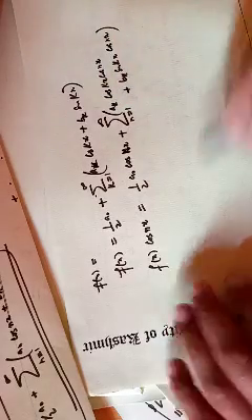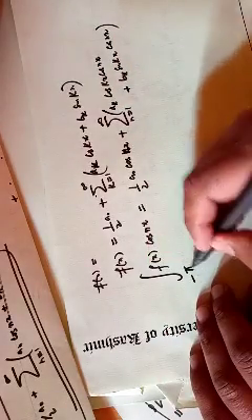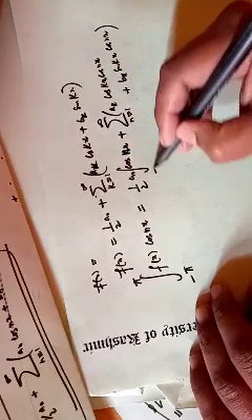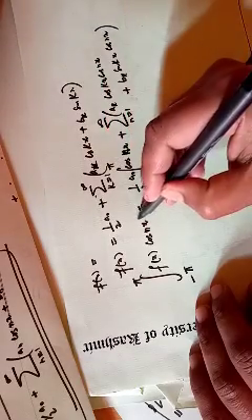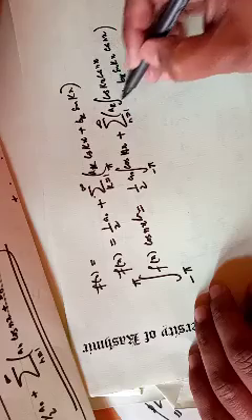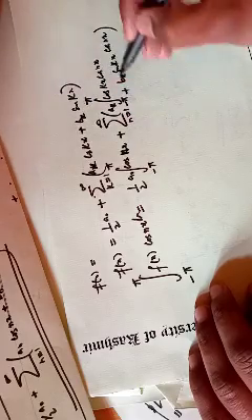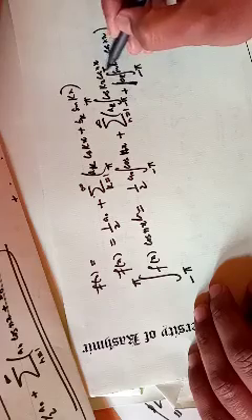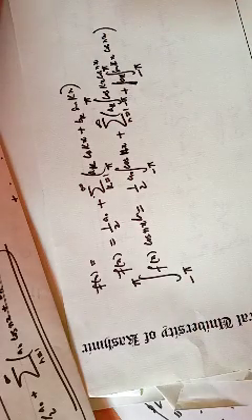Then I integrate from minus pi to pi, and I can integrate term wise, assuming this is uniformly convergent.